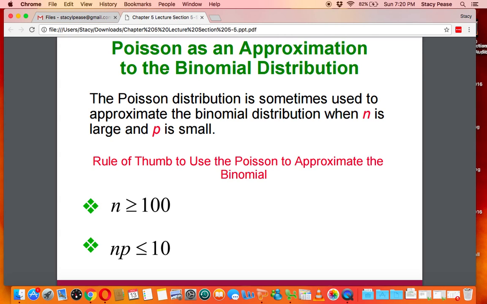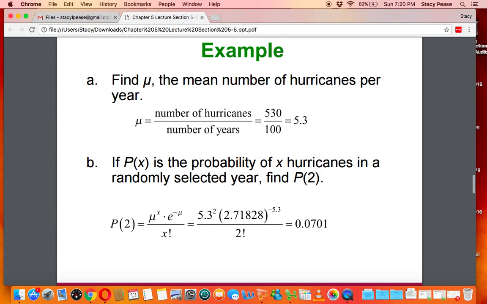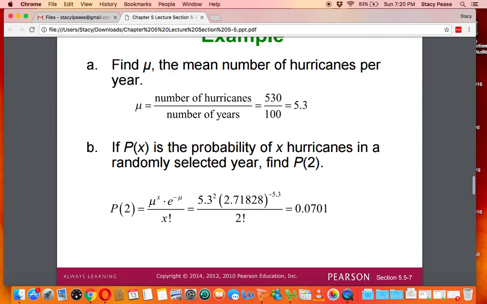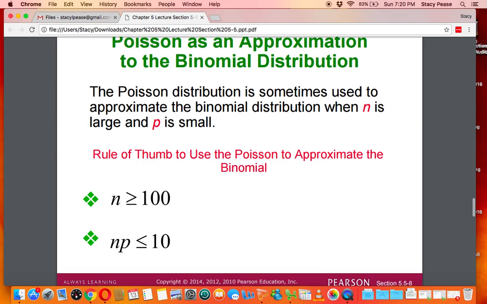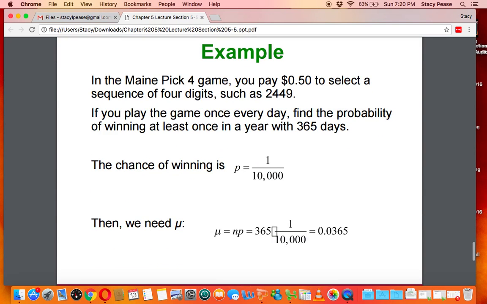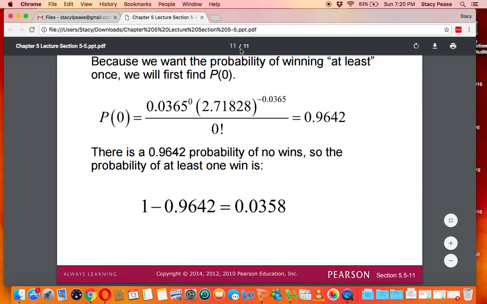So again, these types of equations can be very helpful when they apply to an interval of time. And you'll be able to recognize them in the actual problem itself. The problem will tell you whether it's a Poisson distribution or not. This slide, please don't worry about this too much. You can use the Poisson to approximate binomials at times, but we're not really going to spend a lot of time on that. So please don't spend much time on that or this last example that's here. And that ends section 5.5 and actually all of the content for chapter 5.